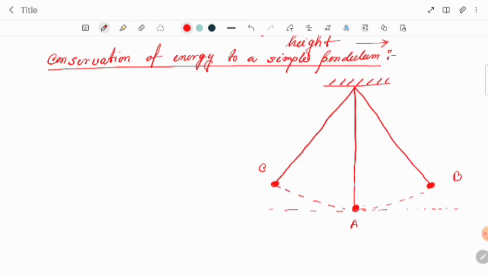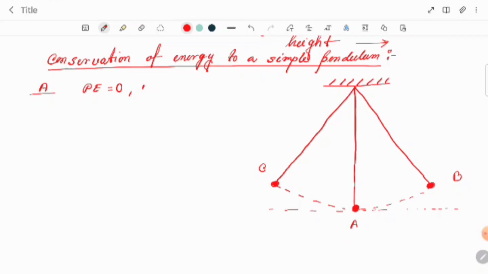Mean position means at the initial stage it will be at rest. So at rest, at A the potential energy will become zero because it touches the surface, so there is no height. So over here potential energy should become zero. What about the kinetic energy? In this case we'll calculate the kinetic energy later on.